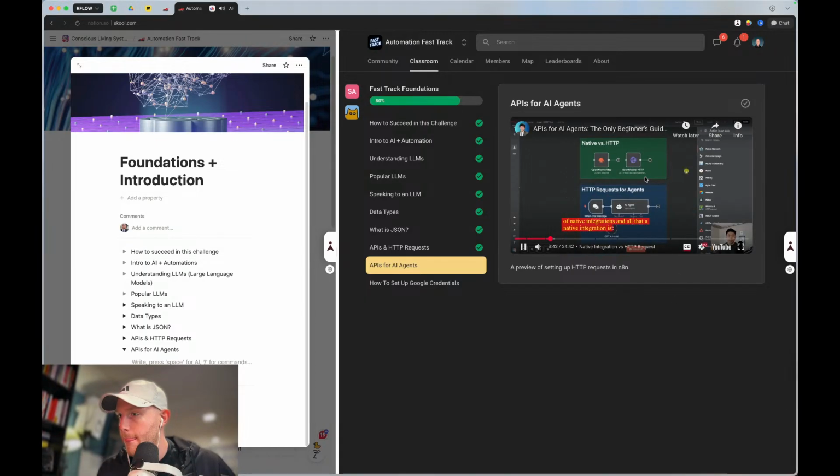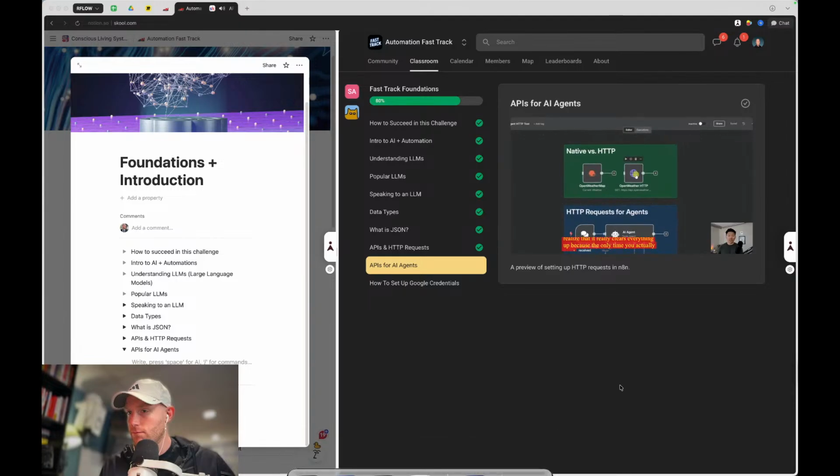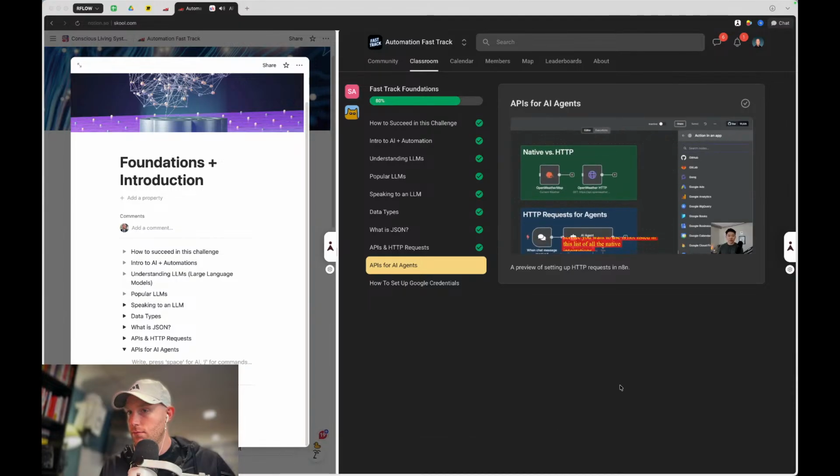All a native integration is, is an HTTP request wrapped up nicely in a UI for us to fill in different parameters. Once you realize that, it really clears everything up, because the only time you actually need to use an HTTP request is if the service you want to use is not listed in the native integrations. Anyways, let me show you what I mean by that.